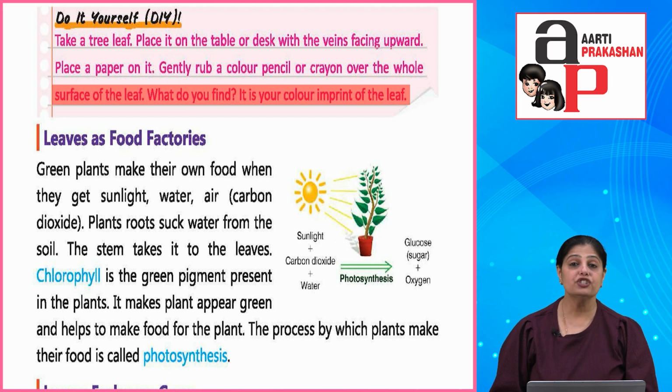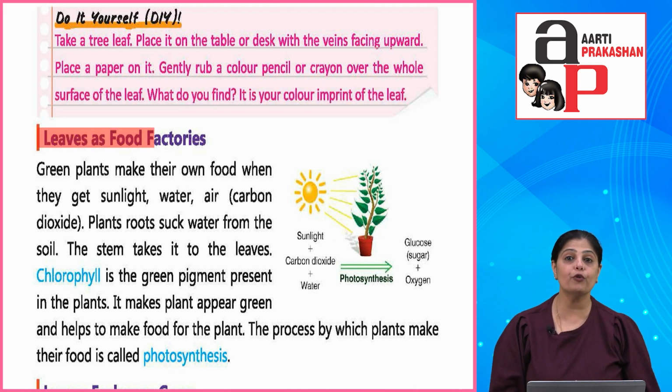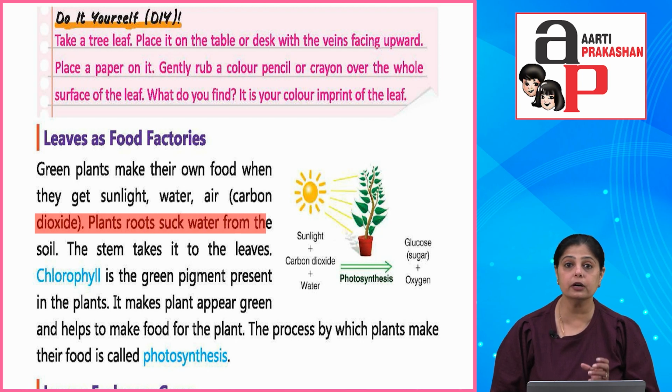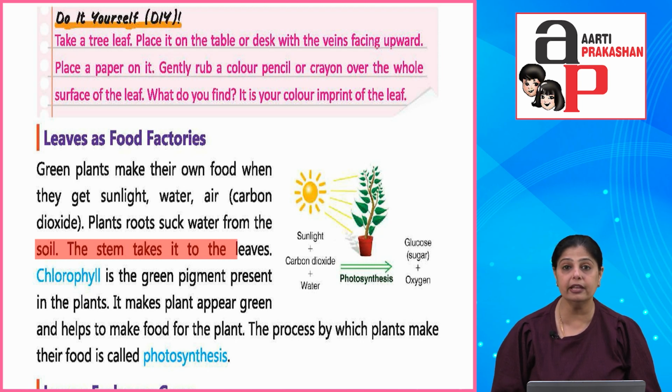Okay, now children, leaves are also known as food factory. ये हमने हमारे previous chapter में किया था. Okay, now why is it so? So green plants जो होते हैं, they make their own food when they get sunlight, water, air in the form of carbon dioxide. Okay, the plants के जो roots होते हैं, they suck water from the soil. उनको soil से पानी मिलता है. Okay, the stem takes it to the leaves.